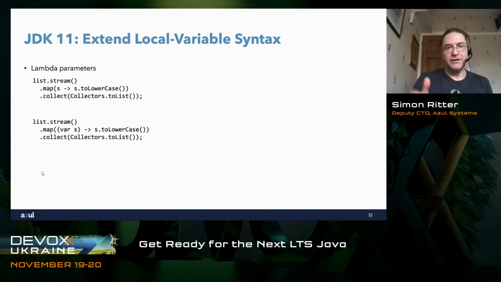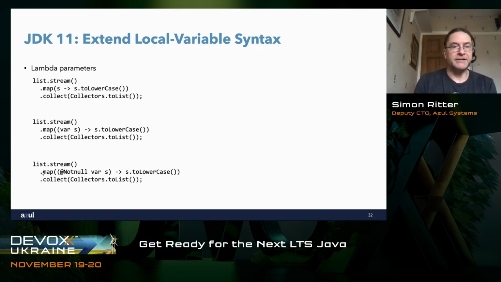So we can say map, and then we say var s maps to s.lowercase. You look at that and you go, why would I do that? What possible reason would I have for adding var to indicate I want type inference of the type of s, given that I already use type inference when I use the Lambda expression above, because the compiler already infers s, so why use var? There is only one situation where you would use that, and the situation is if you